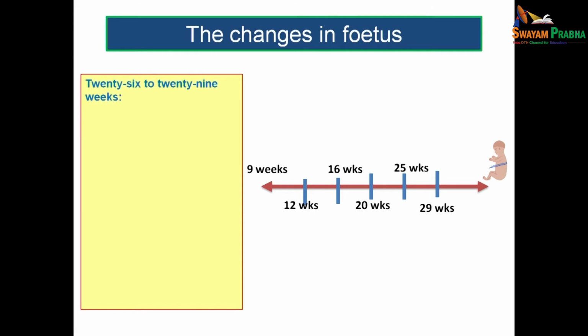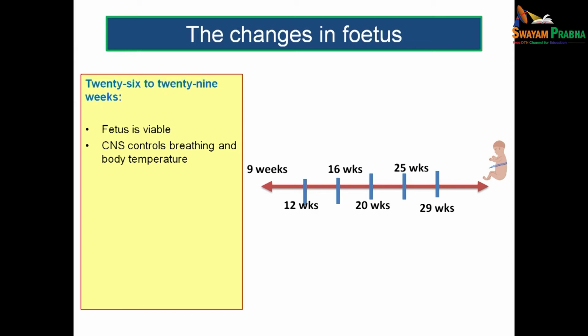Now, we are moving on to 26 to 29 weeks of intrauterine period. What are the changes happening to the fetus during this period, from 26 to 29 weeks of intrauterine period? The fetus is said to be viable if it reaches this period, that is, even if birth happens, the fetus will be able to survive in the outside environment.